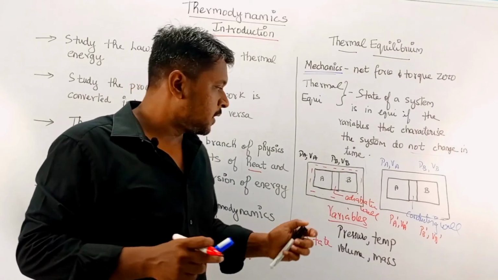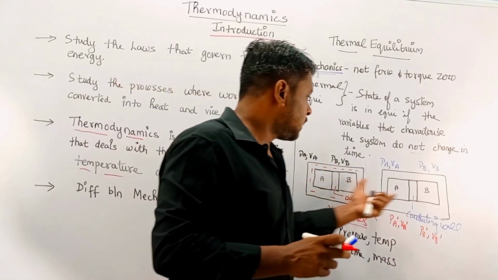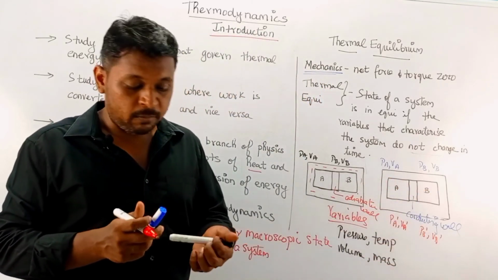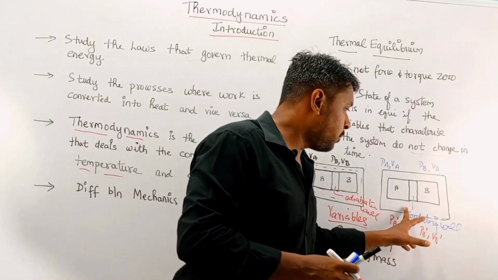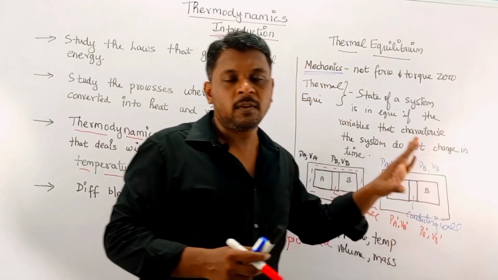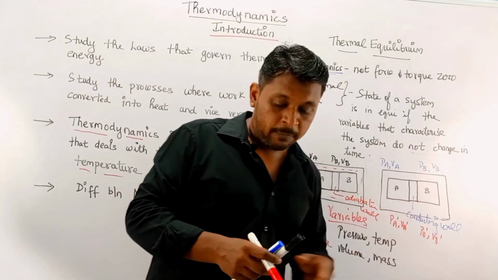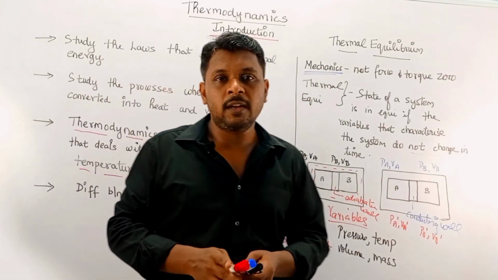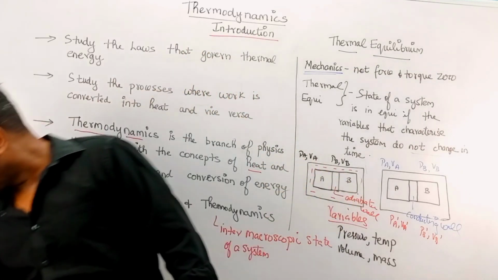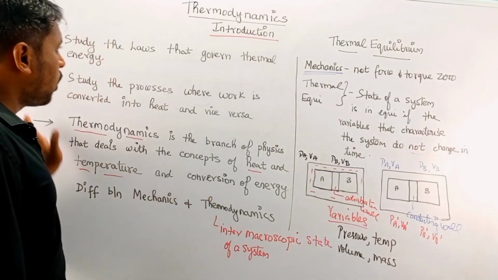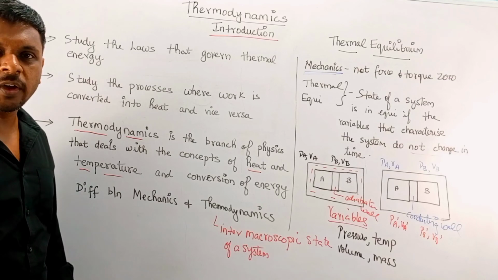Like this, thermal equilibrium is maintained. That equilibrium is explained with these state variables with respect to time. We can see that in this case there will be no change after a certain time. After a certain time, whatever the change of time, these variables will remain in this particular state. Okay, this is about thermal equilibrium. This is the overview of thermodynamics and thermal equilibrium. Okay, thank you.